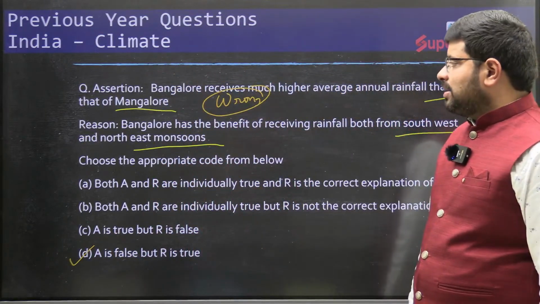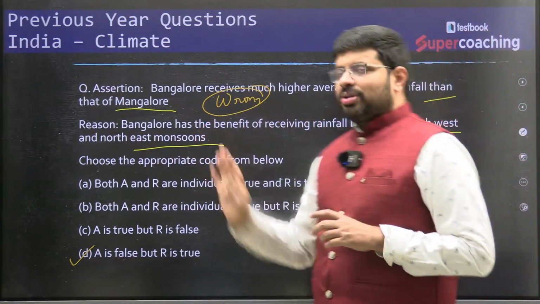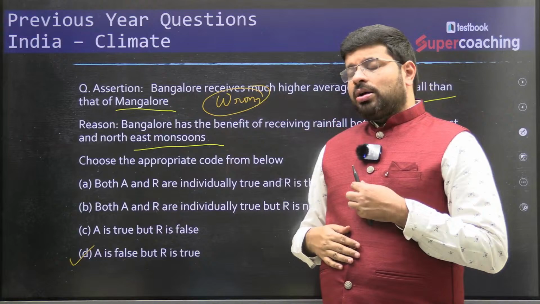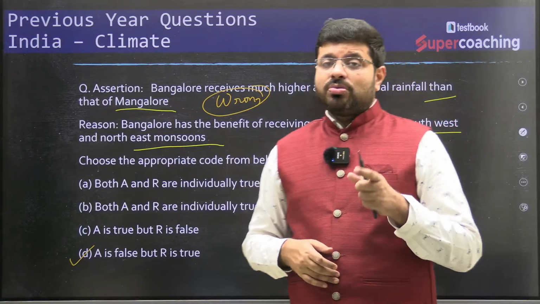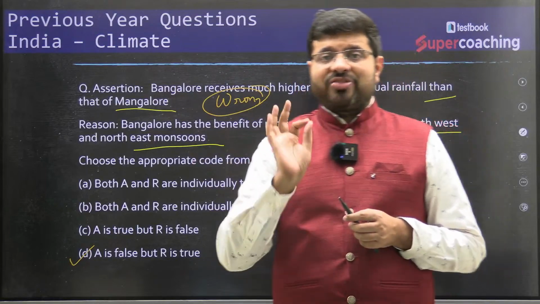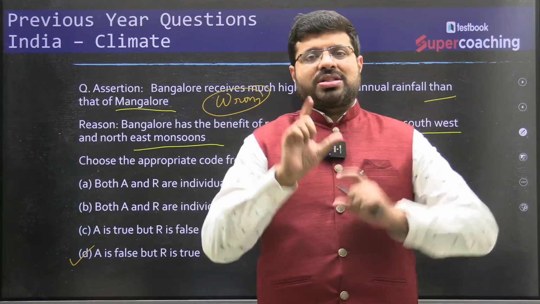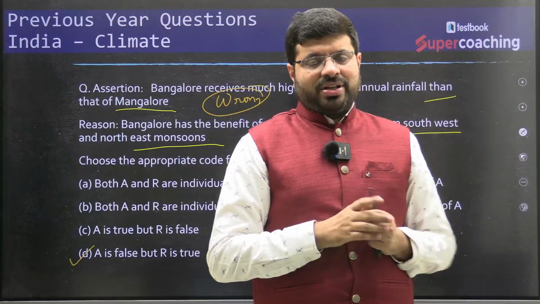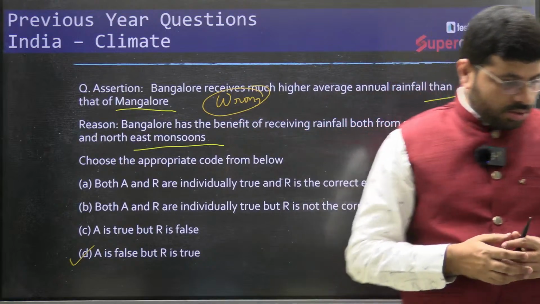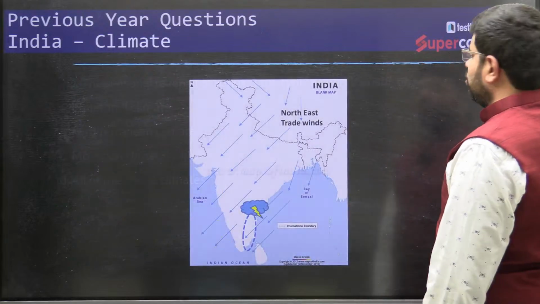See, this is the thing. And even imagine that Bengaluru receives more rainfall from the northeast, which is not the case, it is very little, but the amount of rainfall India receives is always more from the southwest monsoon. The 4 months of southwest monsoon itself constitute around 75 to 80% of India's rainfall. If that is the case, you have to always see the proportionality between how much rainfall you receive in 4 months compared with the remaining 8 months. Right? Got it? So this is the thing. Let's move to the next question now.